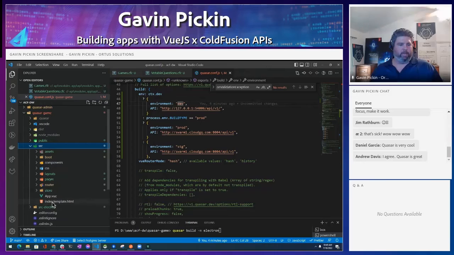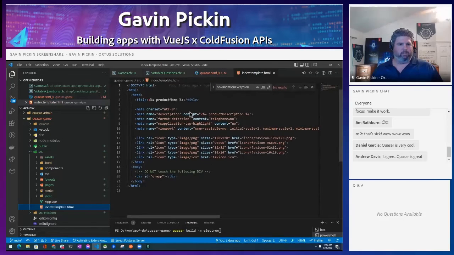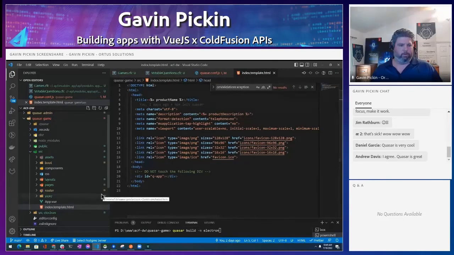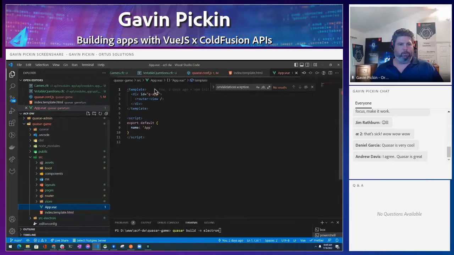So my index template, it sets it up. It has variables for the product name and everything. You don't have to touch any of this stuff. Your icons you can change if you want to change your icon, but it does all the work there. The app view starts up your app. That's all you need. And then it's Quasar.